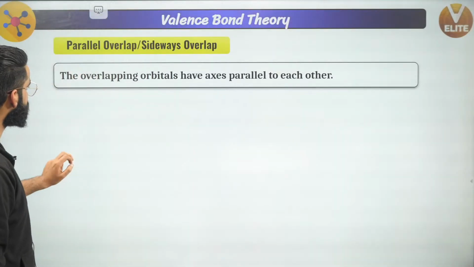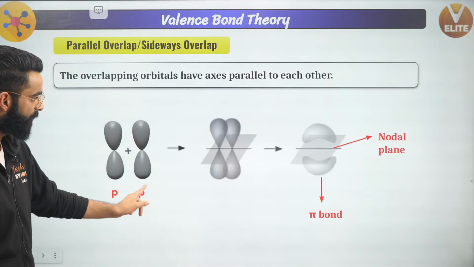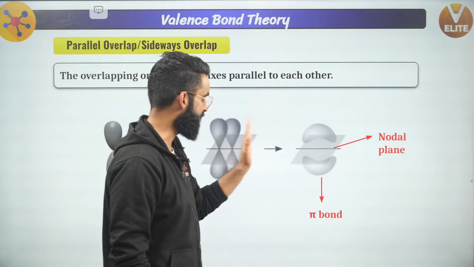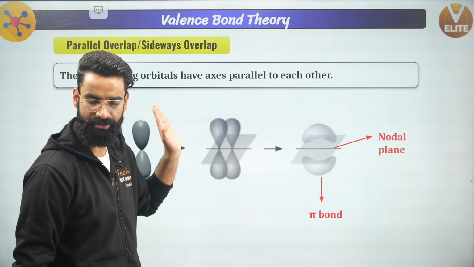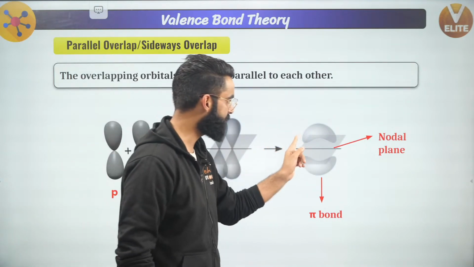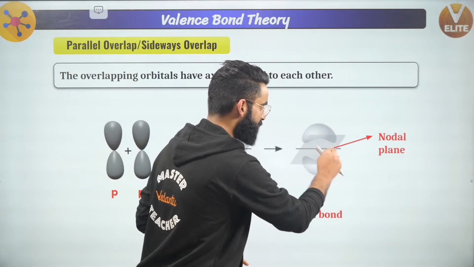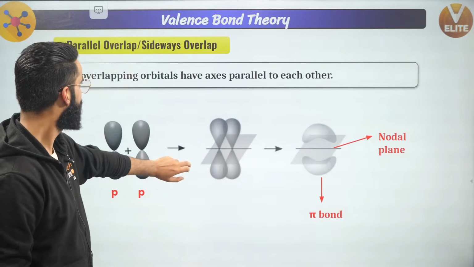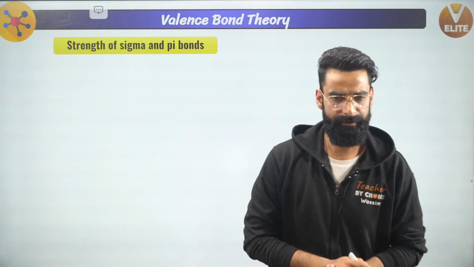Now people, this is something which I've shown you right here, correct? This was the p orbital of one atom, p orbital of another atom. They overlapped, right? And this was something which I called parallel overlapping, because their axes were parallel to each other during overlapping. And the electron density was above the plane and below the plane. So this plane in between is where the electron density is zero, which is what I call the nodal plane. Perfect.